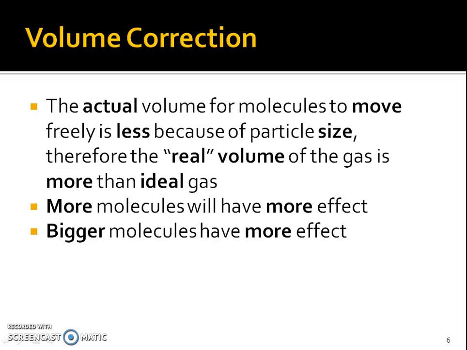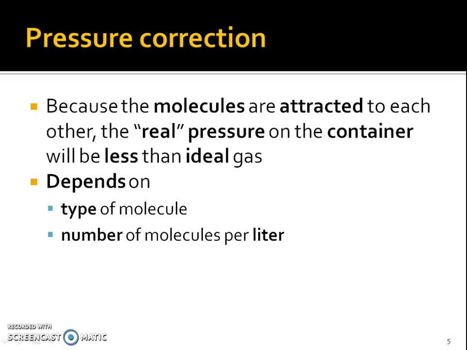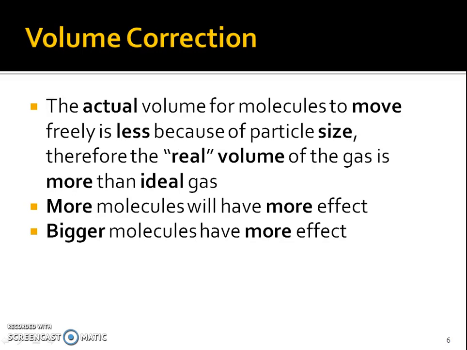So, you know, the ideal gas equation just basically says every gas molecule is exactly the same. Not really, right? Every gas molecule is not exactly the same. H2O is going to be different than CO2. CO2 is going to be different than CO. Oxygen, O2, is going to be different than ozone, O3. They're going to be different, so they're going to have different effect. So I'm going to go back to that pressure. Pressure would be less than ideal, and volume would actually be more than ideal. So hopefully that kind of makes sense to you.